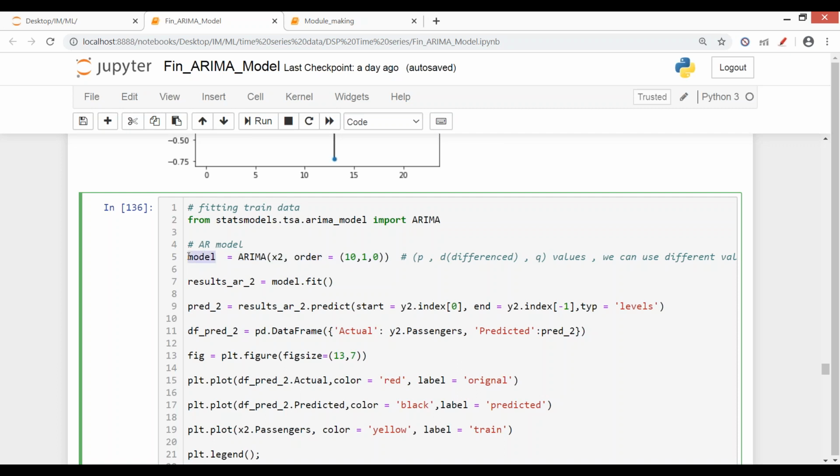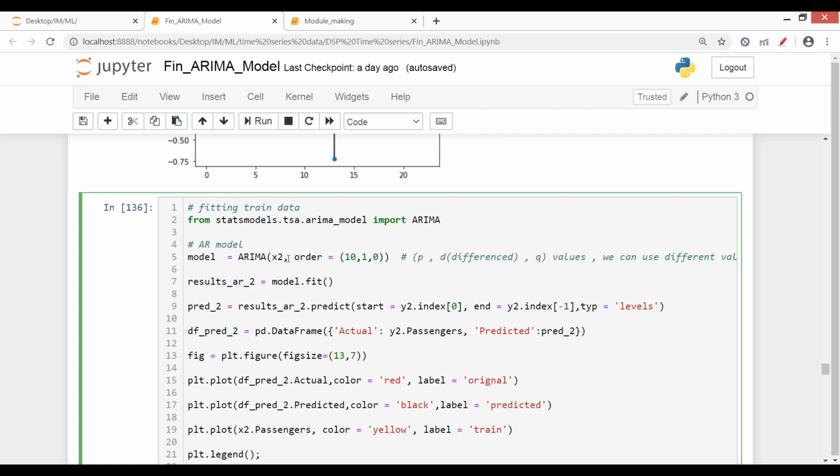And then I've created a model object for this ARIMA. Now to fit, we just leave the brackets blank. This is how it works. We give the data first, then we just do model.fit. And where is it getting stored? We are creating an object for this as well, because using this object we have to make predictions.